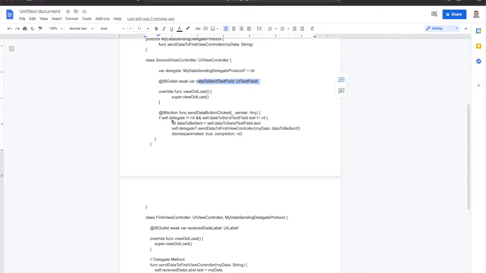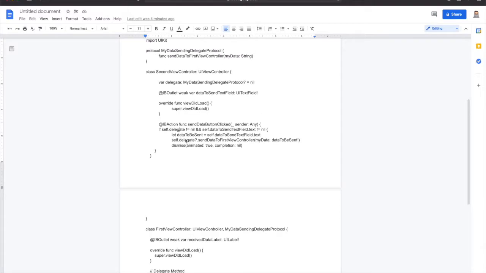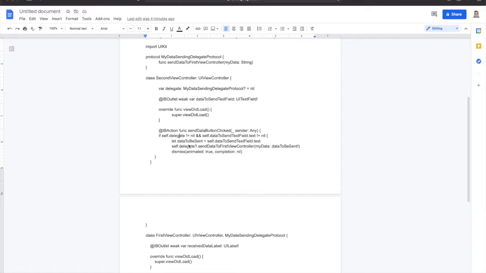And before we send any data from the second view controller to the first view controller, we have to check two steps. The first step is to check whether the delegate itself is nil. It's not nil. And the second thing to check is whether the text field is empty or not. If it's empty, we don't want to call the function inside the protocol to send the data from the second view controller to the first view controller.